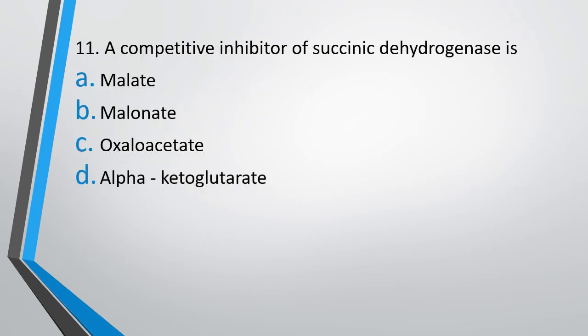Question number 11. A competitive inhibitor of succinic dehydrogenase is malate, malonate, oxaloacetate, or alpha ketoglutarate. Competitive inhibitor of succinic dehydrogenase is. The correct answer is option B, malonate.